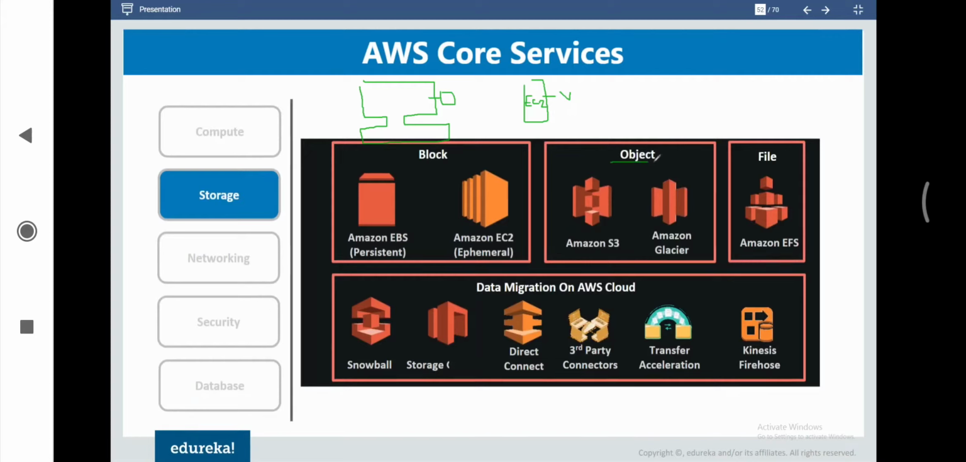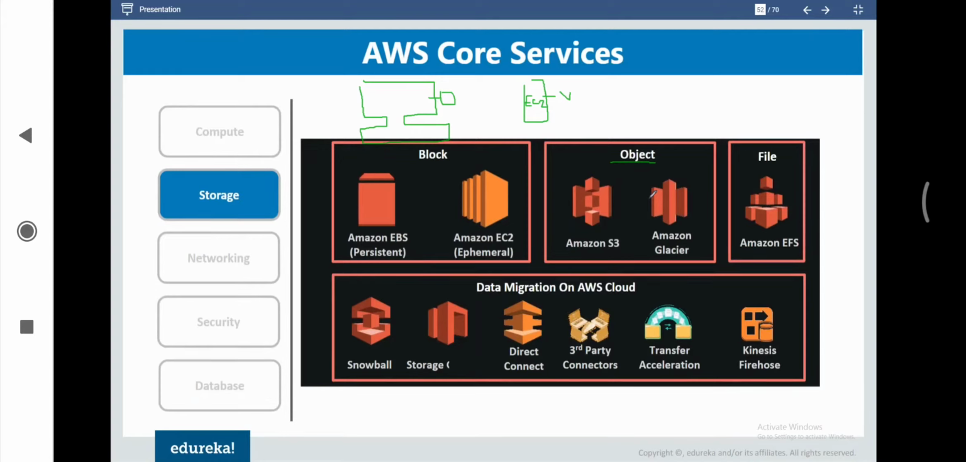Then for object storage options, like we have Google Drive and Dropbox, where we can store any kind of file, and if we want to share those files, we can easily do that. These components are given to us by S3 here, and that's why it is called storage services.